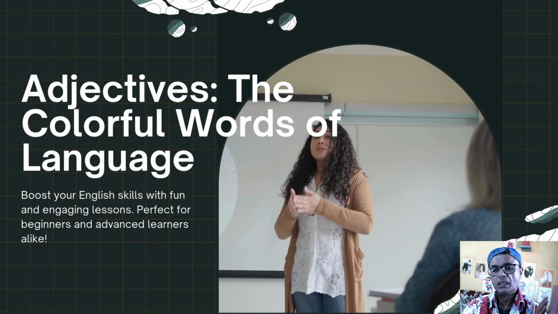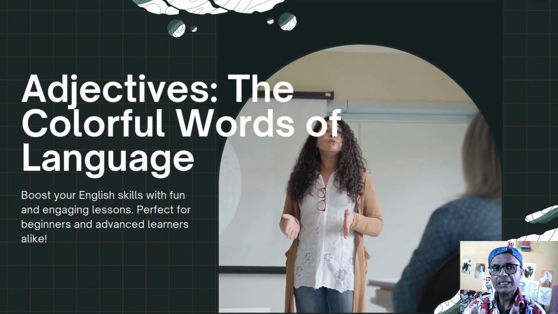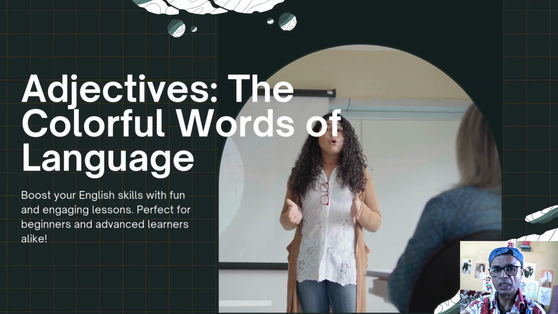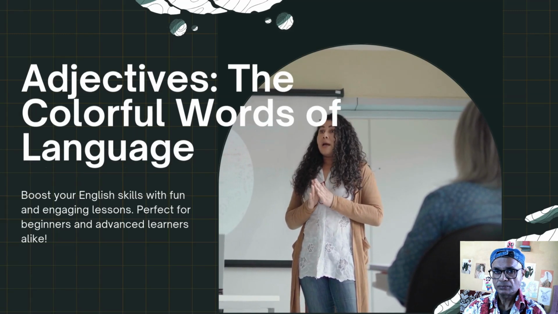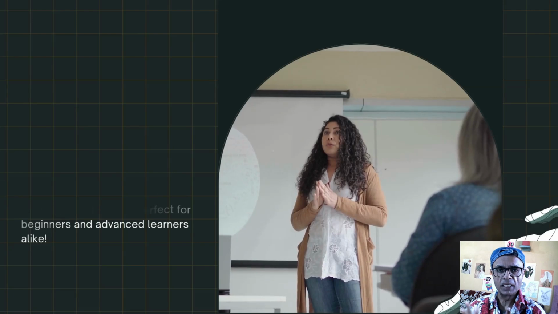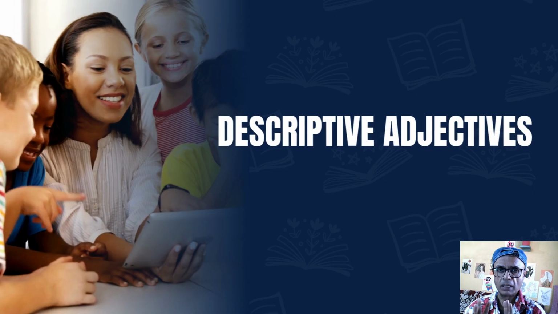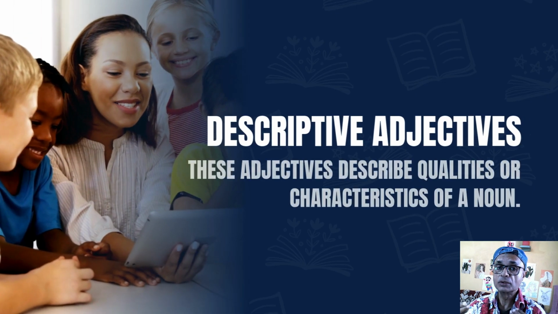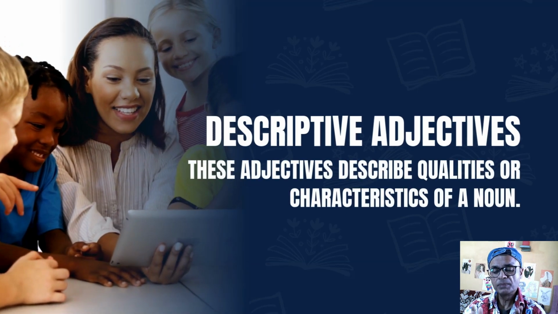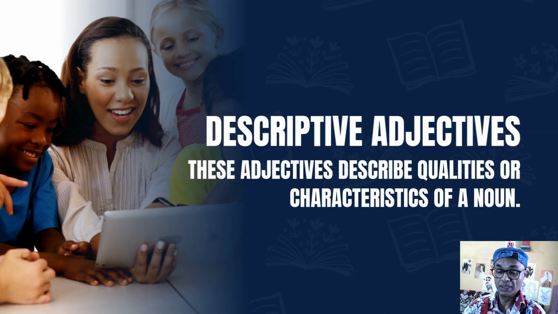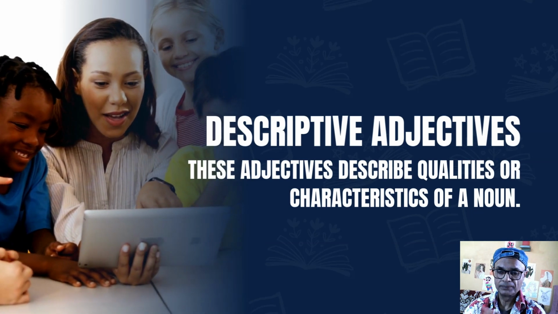Like after linking verbs, that means when we use verbs that link two words. The sky is blue, we can also say blue sky. Of course, blue sky is perfectly okay, but we can also say the sky is blue. In the first case, blue is placed before the sky, and in the sky is blue, blue is placed after the sky.